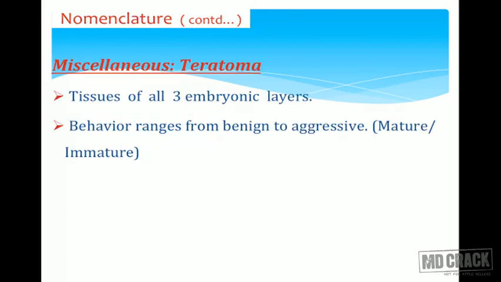There are miscellaneous tumors like teratomas. As the name indicates, teratomas are tumors where the tissue component is derived from all three embryonic layers: ectoderm, endoderm, and mesoderm. The behavior of a teratoma, most of the time, is benign, but it can even be malignant. So mature and immature: mature is the benign, immature is the malignant counterpart. Most commonly these teratomas are seen in the ovary and testis, but they can occur anywhere in the midline.